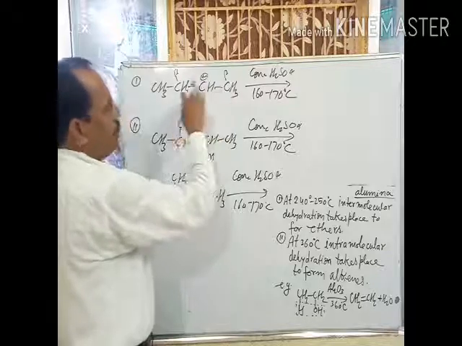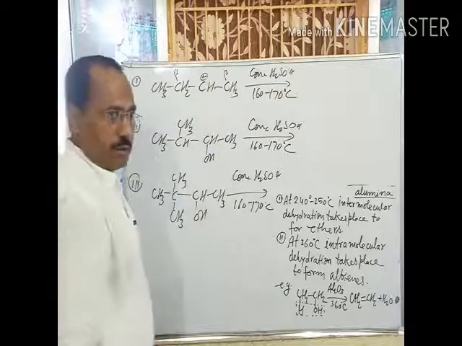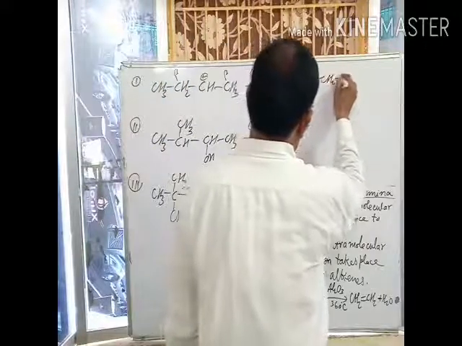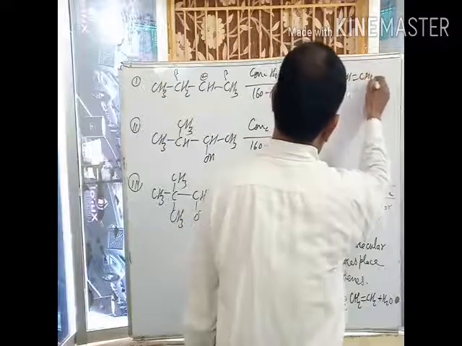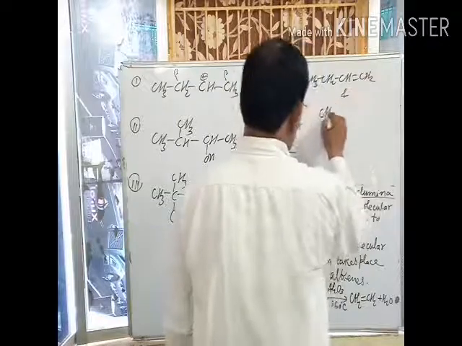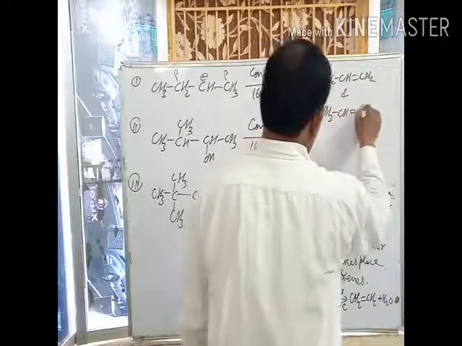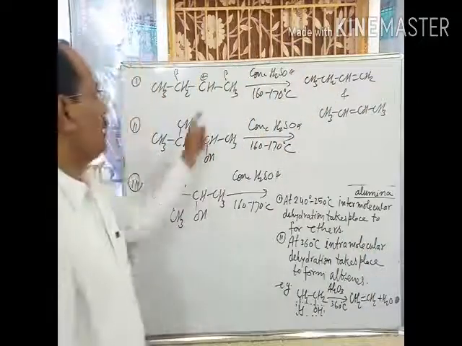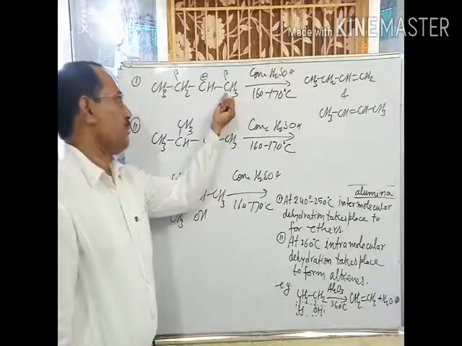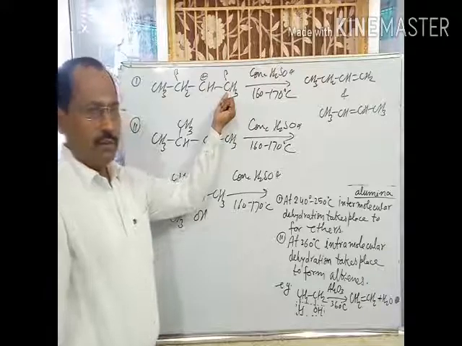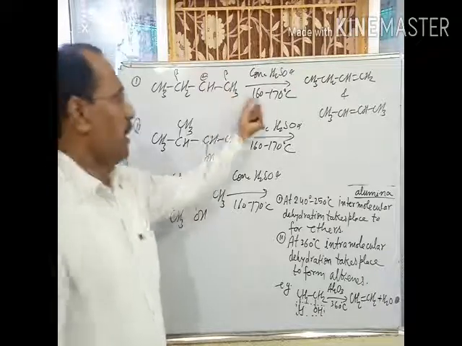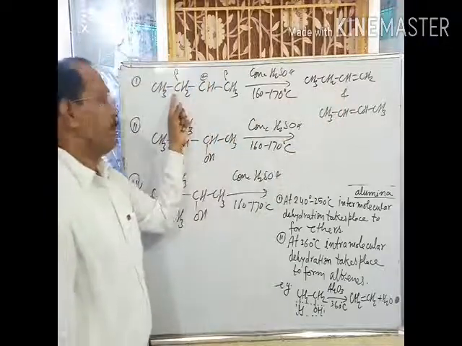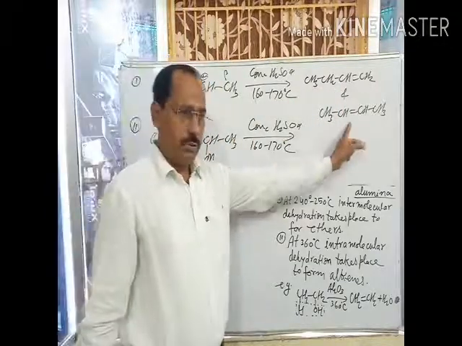It means two types of alkenes are formed. One is CH3 CH2 CH=CH2, and other is CH3 CH=CH CH3. Okay, means if the elimination of proton takes place from this carbon by nucleophile, this alkene is formed, and when the elimination takes place from this carbon, this alkene is formed.